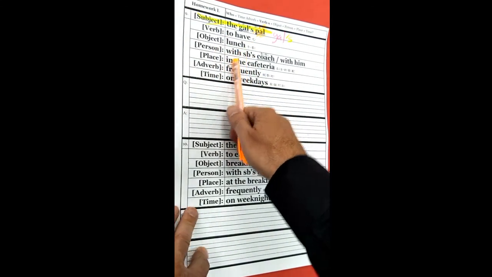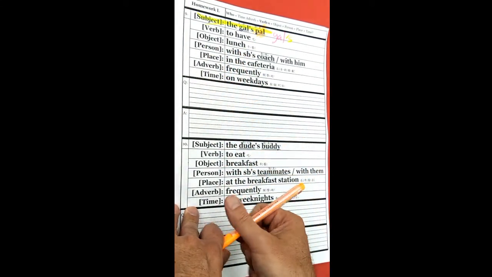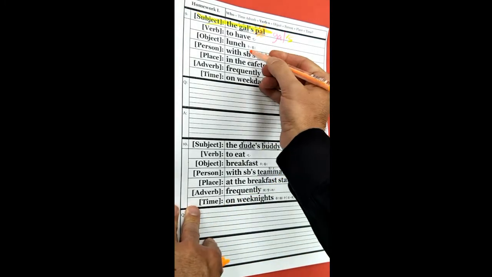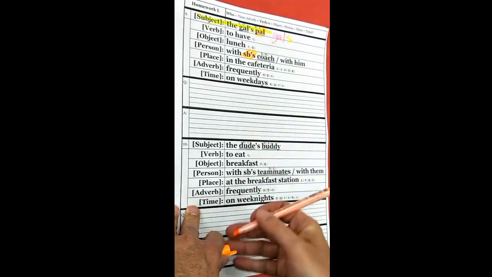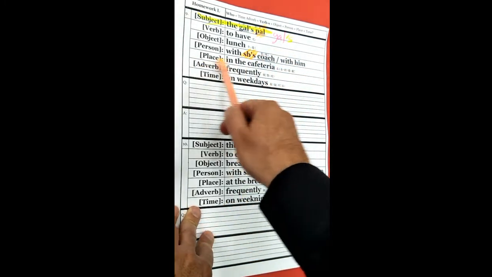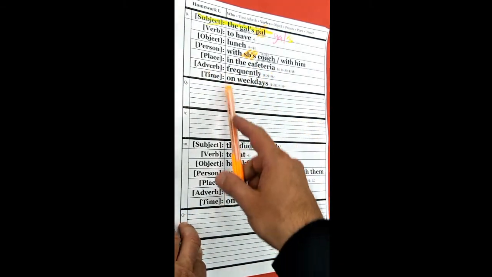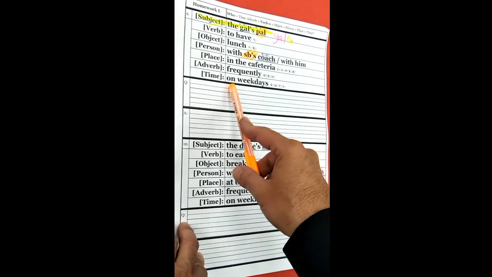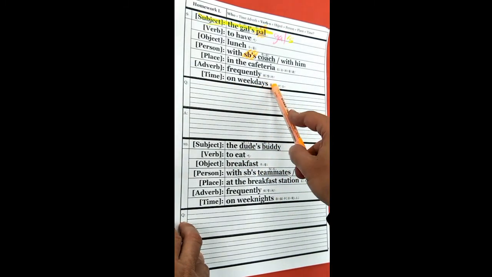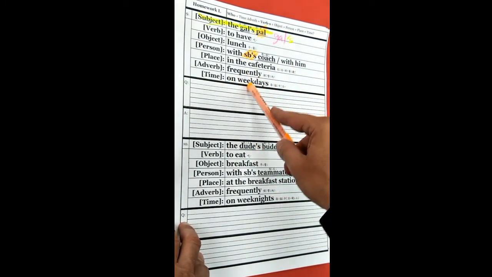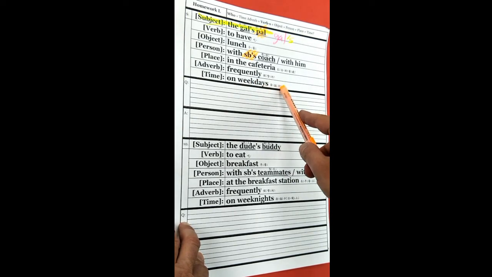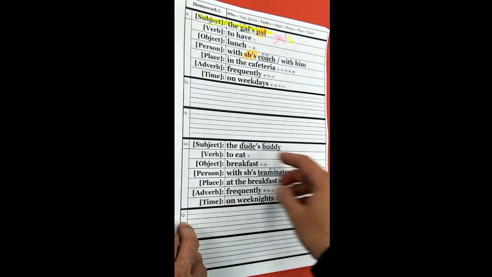Object, lunch. Person, with somebody's coach. So there's the somebody here. It's a who question. We're going to use his or her. Place, in the cafeteria. Adverb, frequently. Time, on weekdays. Remember, on weekdays equals every weekday.